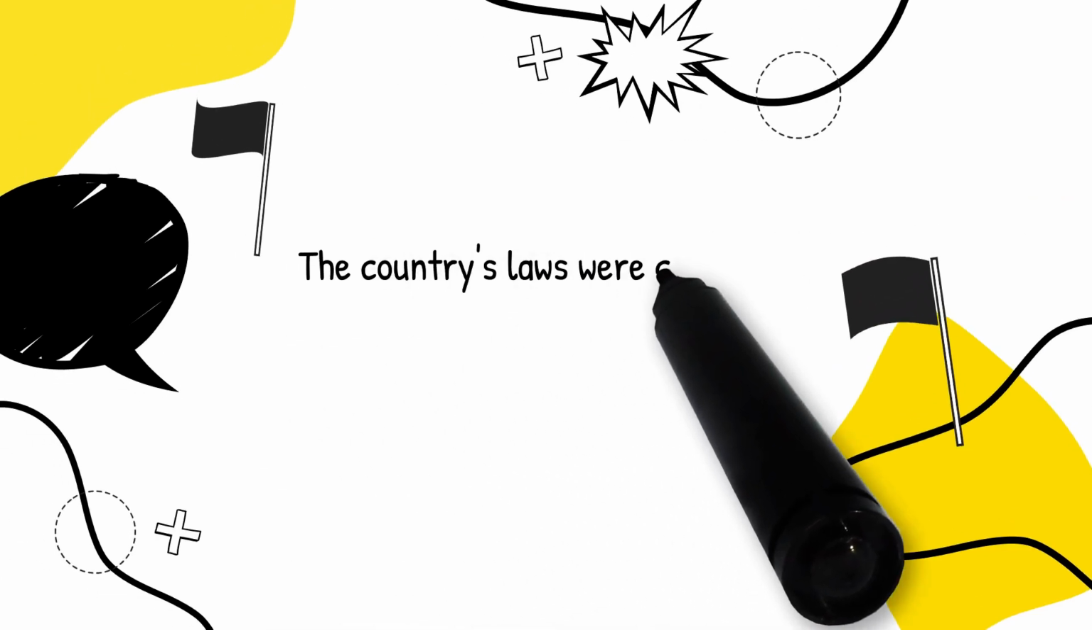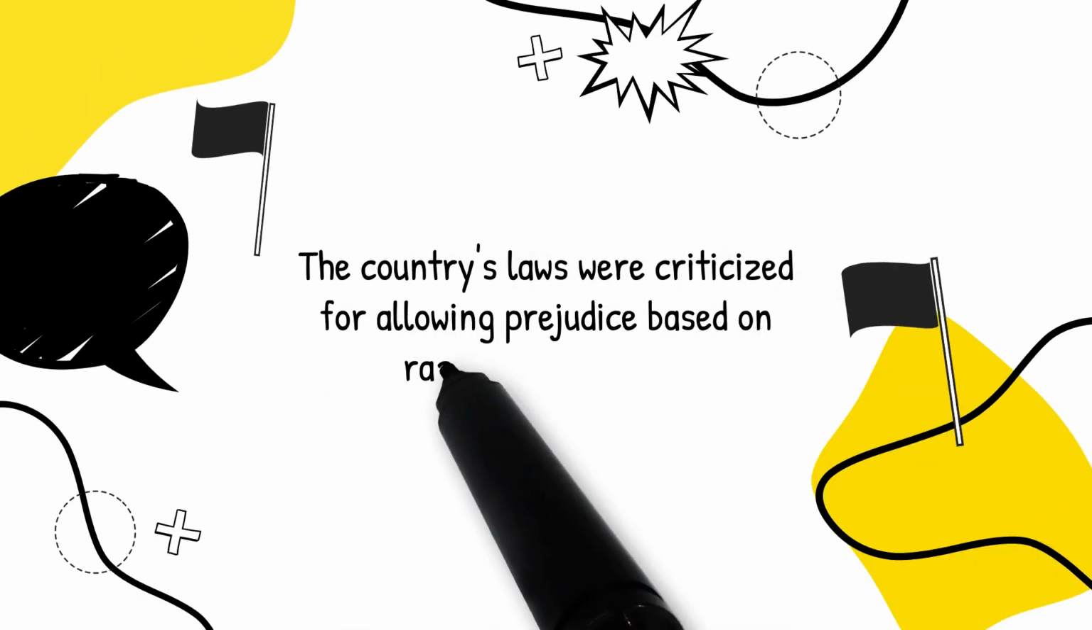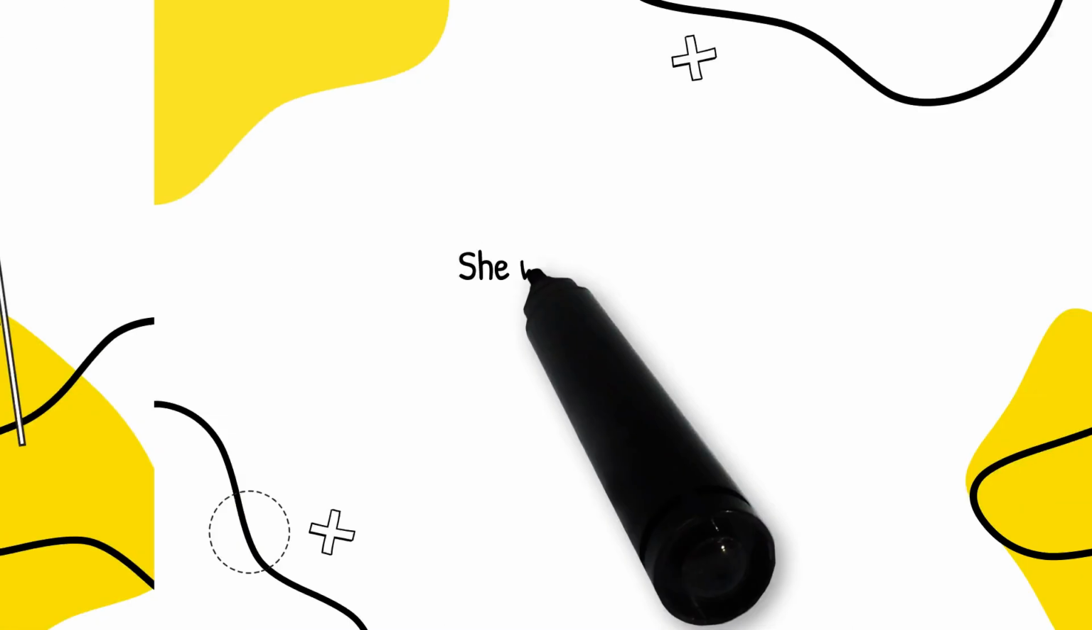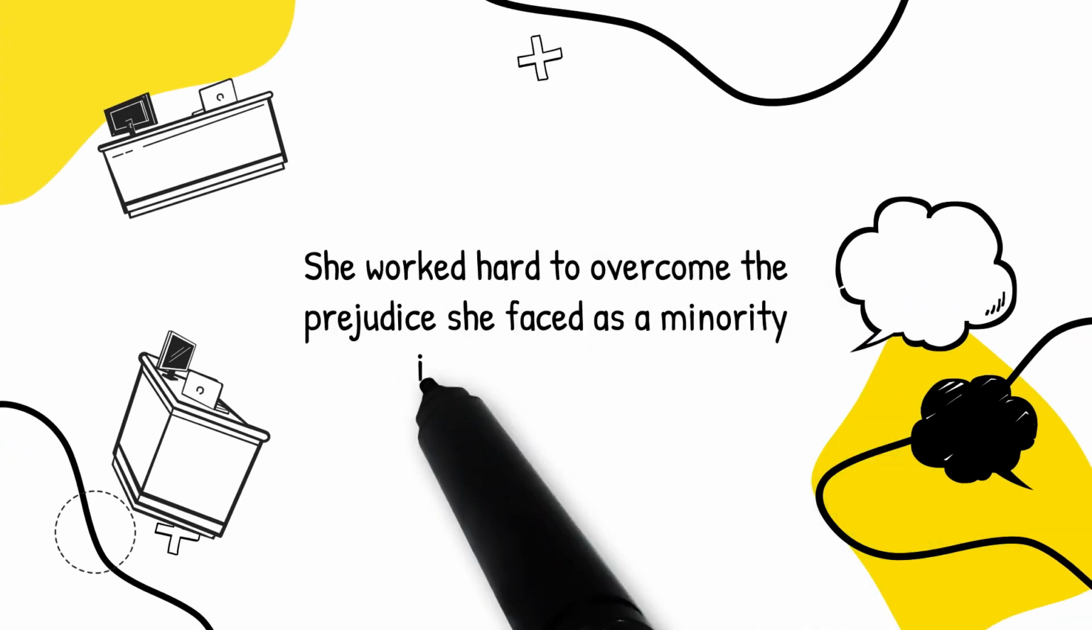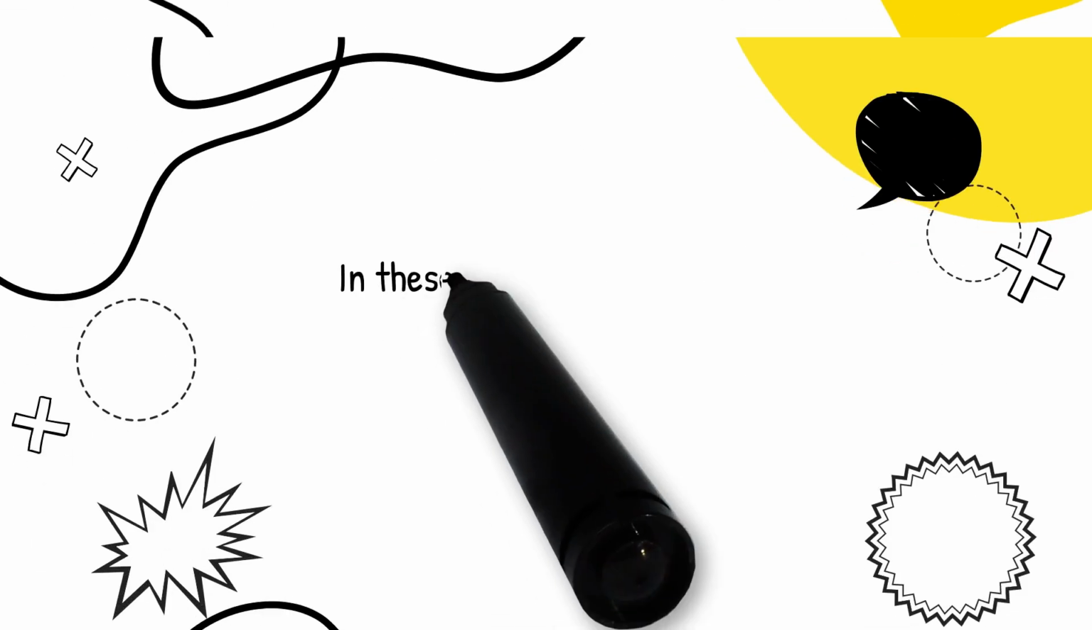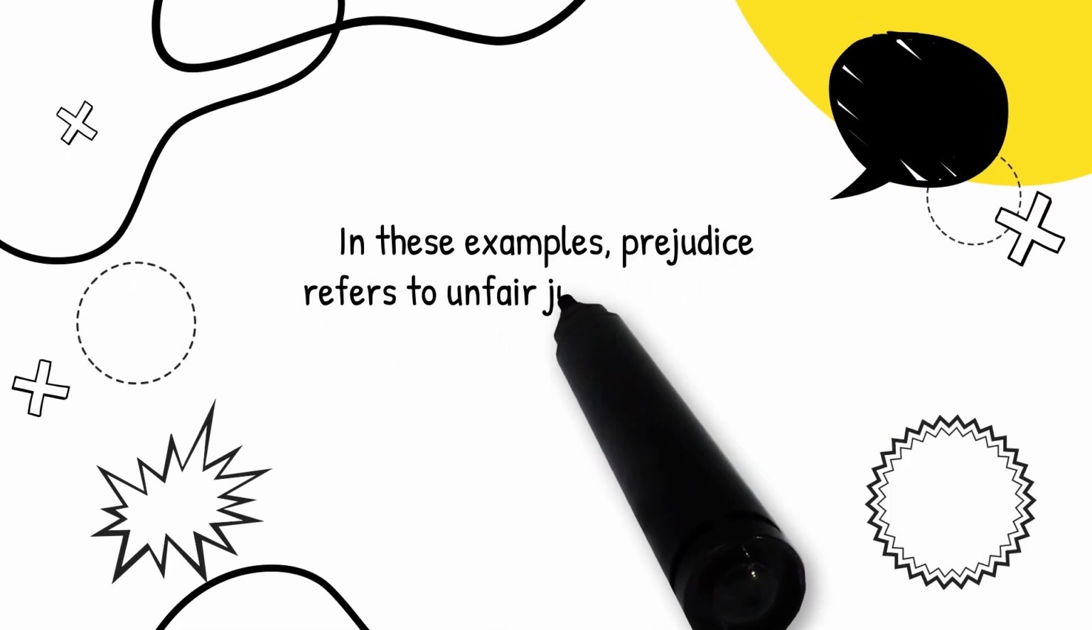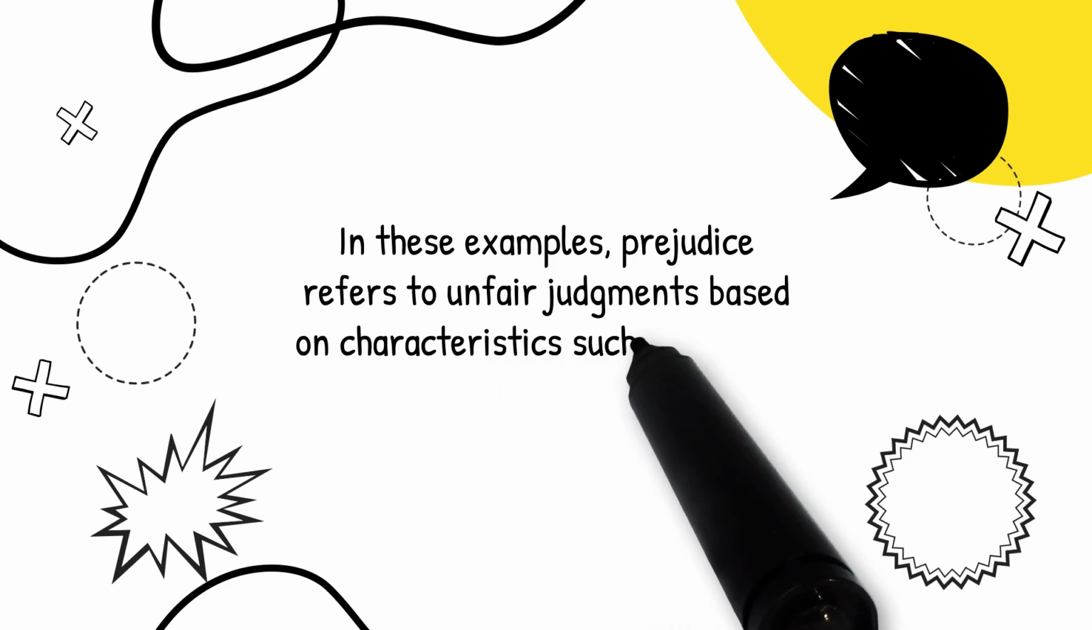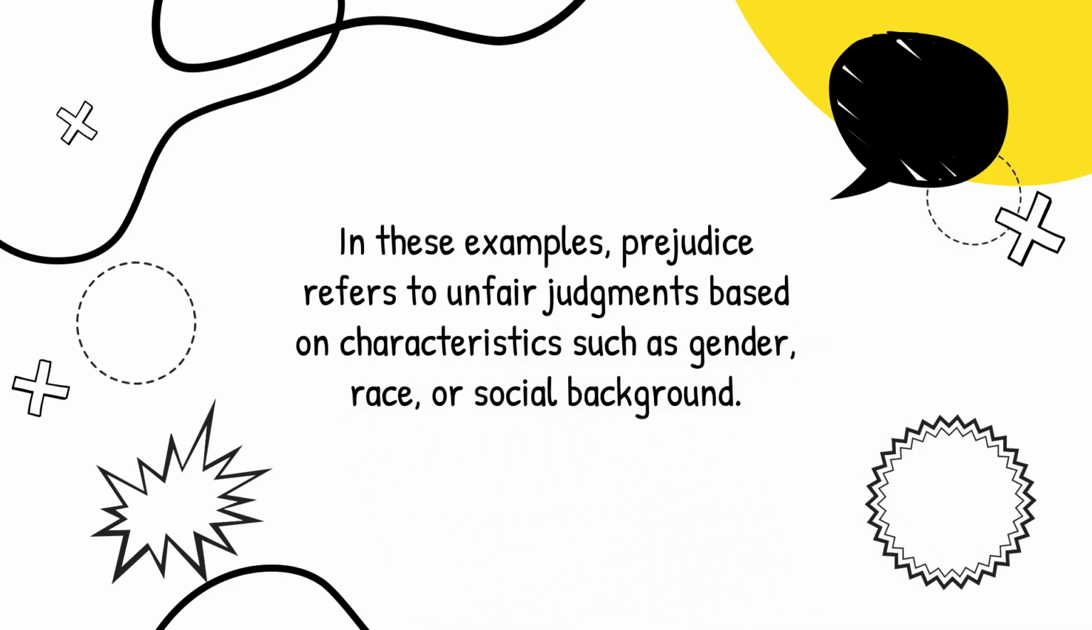The country's laws were criticized for allowing prejudice based on race and ethnicity. She worked hard to overcome the prejudice she faced as a minority in the workplace. In these examples, prejudice refers to unfair judgments based on characteristics such as gender, race, or social background.